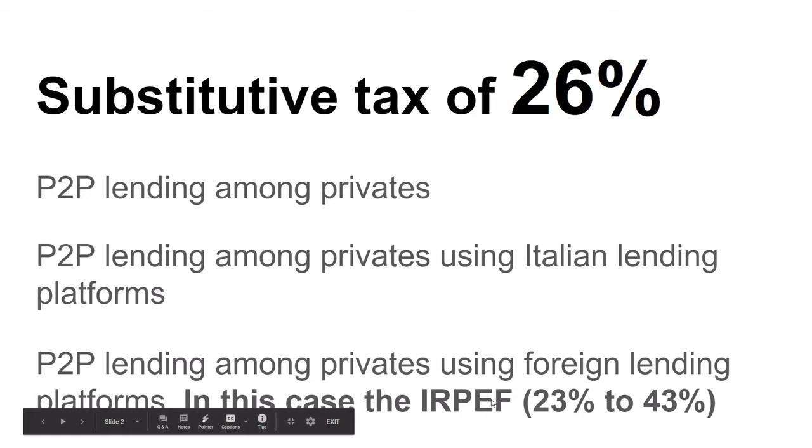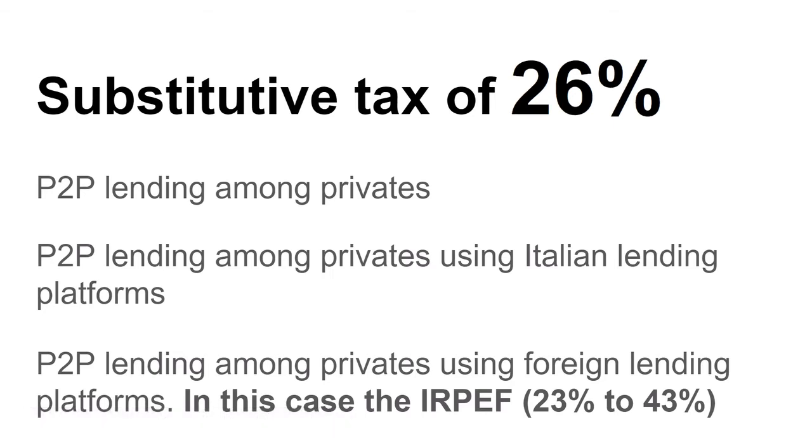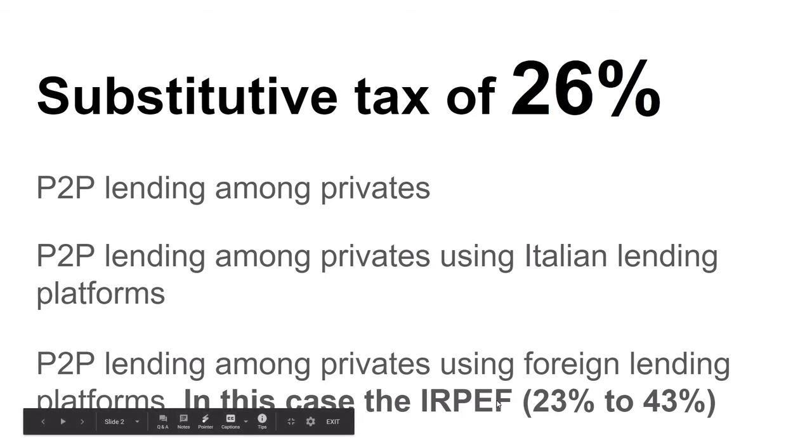This means that the interest you're gaining from abroad and from a foreign platform will be added to your existing Italian income. So then you have to evaluate if it's really convenient for you to invest as an Italian fiscal resident with a foreign lending platform, because you might be close to this 43% rate rather than 26%, so it depends on your case.